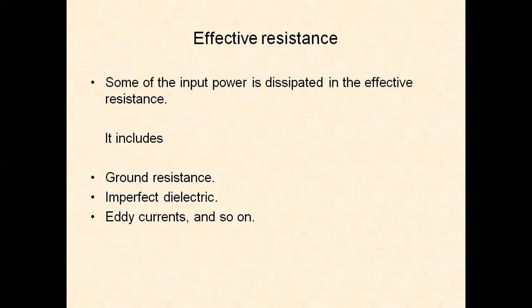So efficiency is given by the formula: radiation resistance divided by radiation resistance plus effective resistance. Effective resistance is nothing but the loss resistance. These losses include the ground resistance, imperfect dielectric, eddy current losses, and so on. Only these will be wasted and the remaining will be radiated.